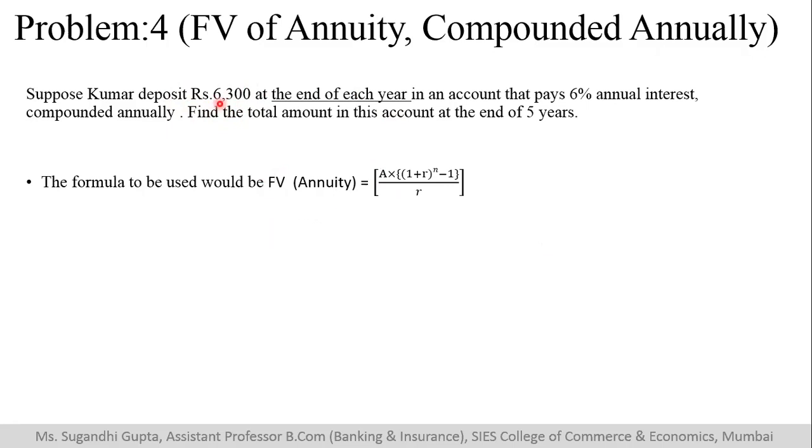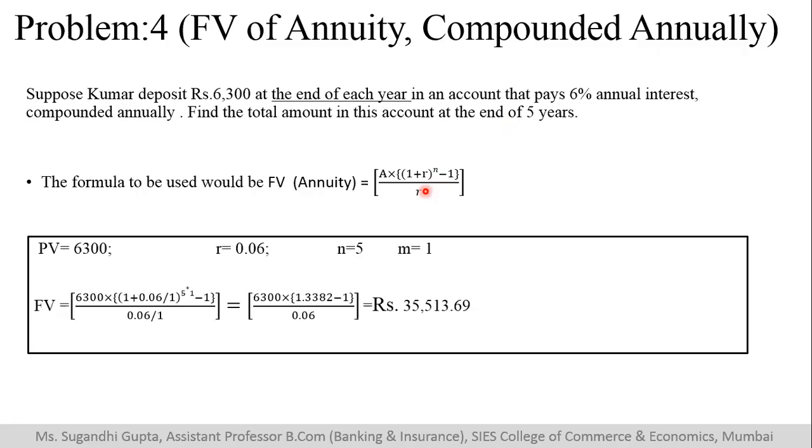Now, as we know, A in this case is the amount that we are depositing at the present value. That is in this case 6,300. R is the rate of return, which is 6%. N is 5 years because our holding period is 5 years, and that is again the rate of interest, that is 6%. If we substitute this, what we will get is, if you do 1 plus 0.06, this is 1.06 raised to 5, if you do, you will get a value of 1.3382, minus 1 you do.